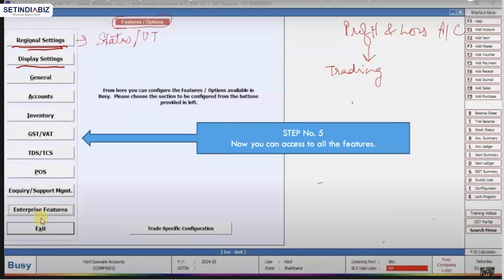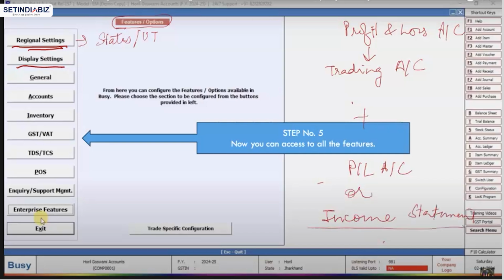That is also configuration, but this is another category of configuration I'm talking about: whether I want to divide my profit and loss statement into a trading account and a P&L account, or club it as one income statement. Either I can have this one income statement where we first talk about direct expenses, direct incomes, indirect expenses, indirect incomes. This is one income statement.